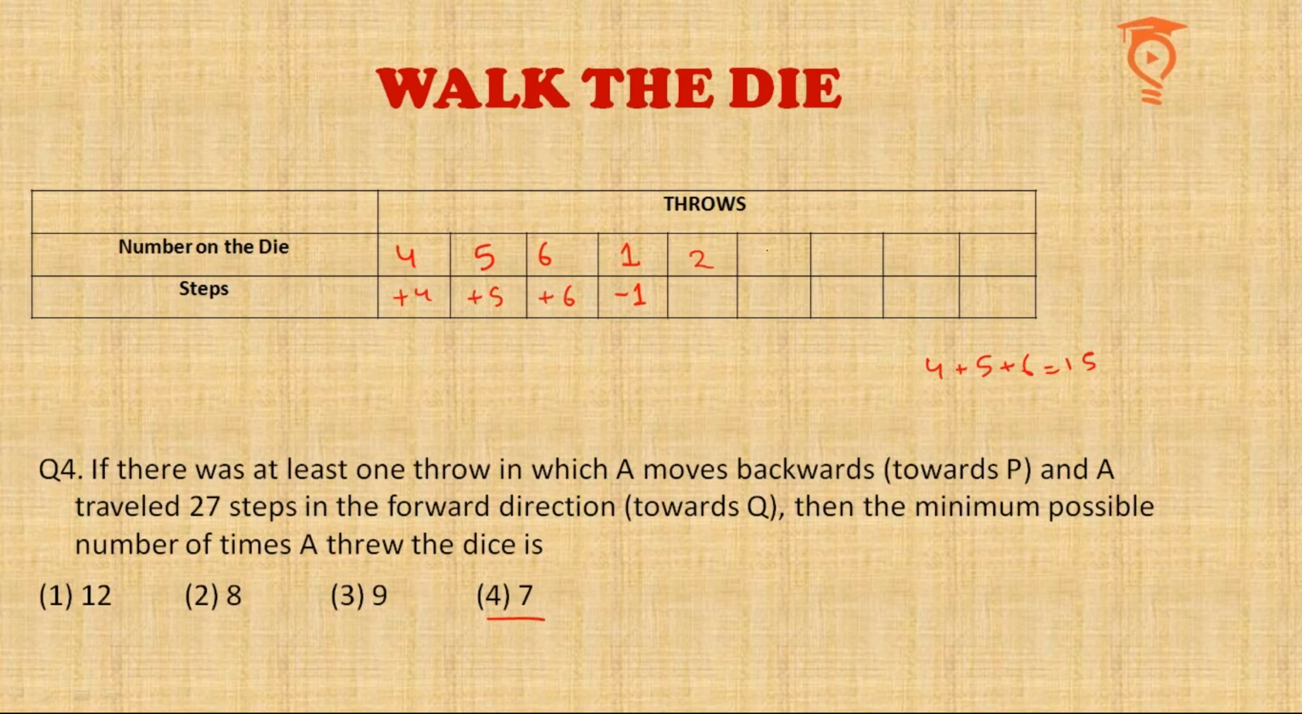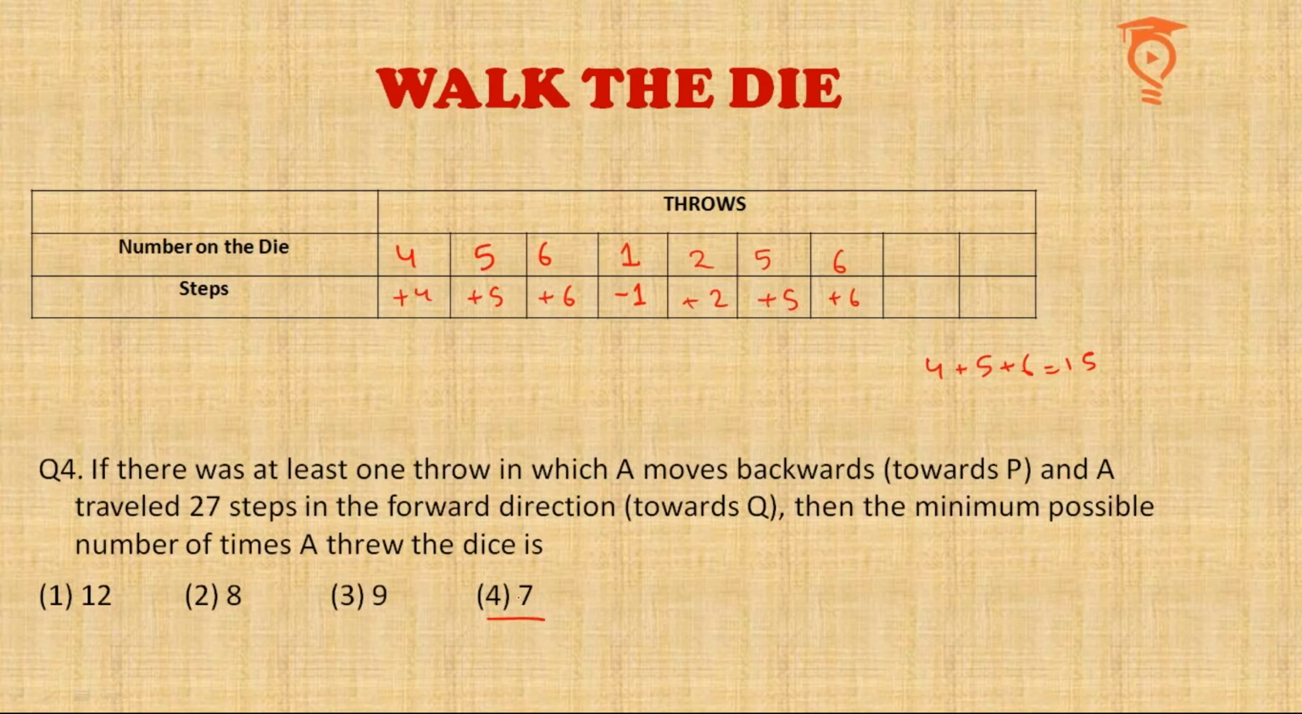It could be 2, 5, 6, right? So that makes 13. It could also have been 3, 4, 6, one and the same thing. So we see that in 7 throws, he can definitely make a sum of 27 steps in the forward direction. So we took a little help of the options over here.